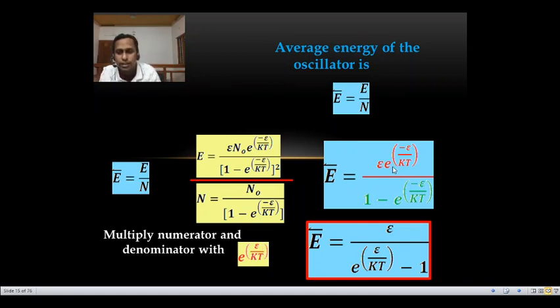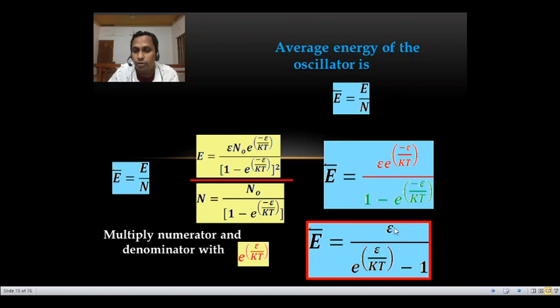So what happens here? Epsilon into e raised to minus epsilon by kt into e raised to plus epsilon by kt. What happens? E raised to m into e raised to n is e raised to m plus n. Here e raised to minus epsilon by kt plus epsilon by kt will cancel. So e raised to 0 is 1. So the numerator is epsilon itself.